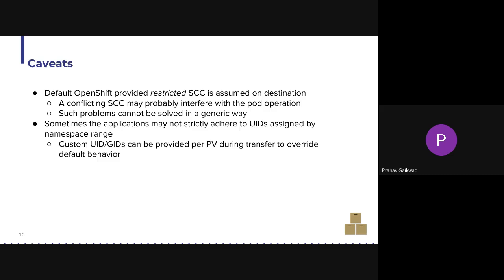The second problem is that there could be applications that may not strictly use the UIDs that are assigned by the namespace range. For example, you can have shared storage which is configured via supplemental groups, and applications may be using that. To solve this, Crane will provide options to the user where they can go and specify the right UIDs and GIDs they want. And this will be on a per PV basis. They can do it for each and every PV they transfer.